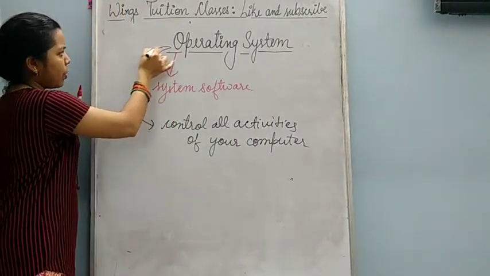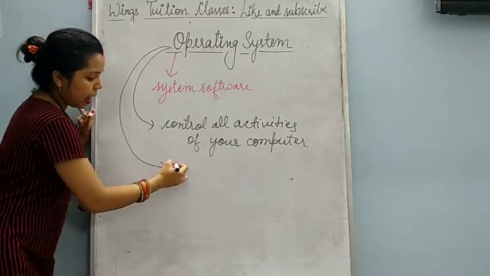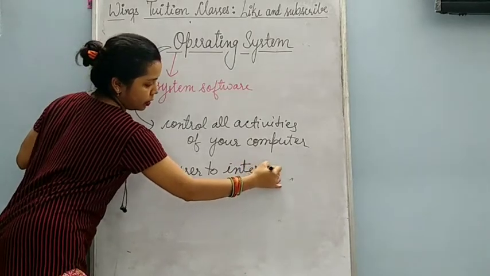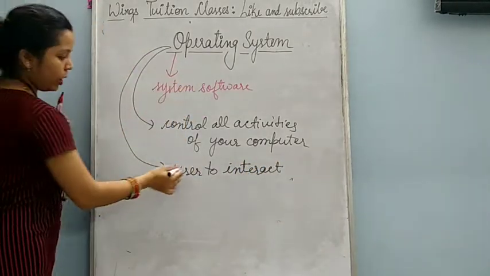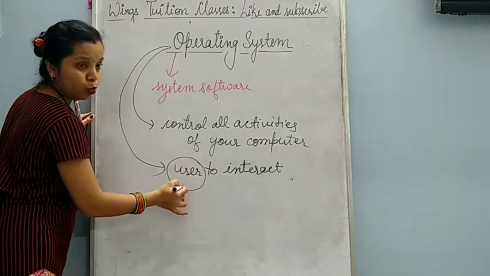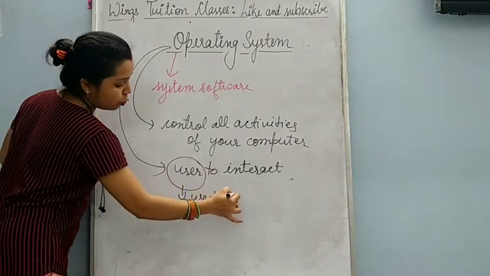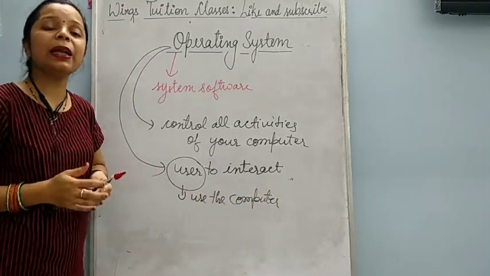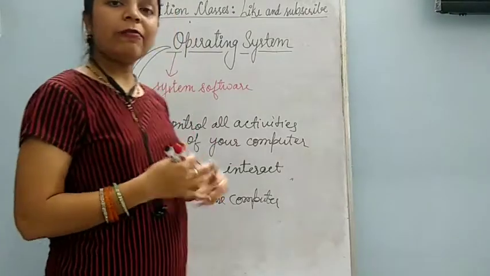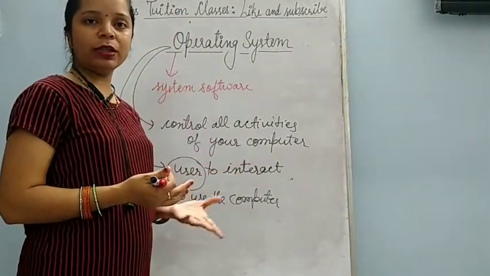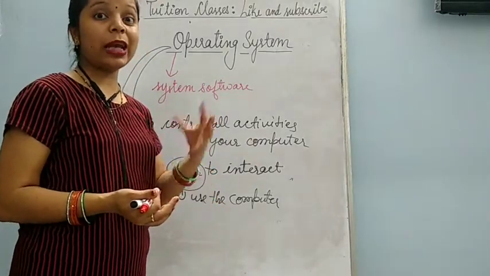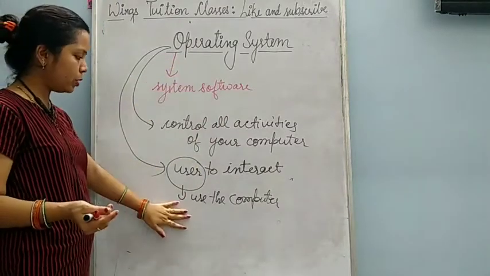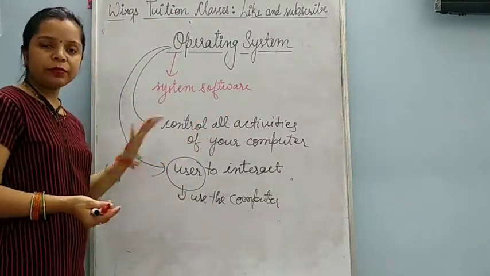And next thing about operating system is that it helps user to interact with the computer. With this operating system only, user means the person who uses the computer. Okay, so to interact with the computer or to use the computer, this operating system is very important. If operating system is not in our computer, we cannot use the computer. We cannot even open the computer. First, we have to install any operating system in our computer. Then only we can use the computer.